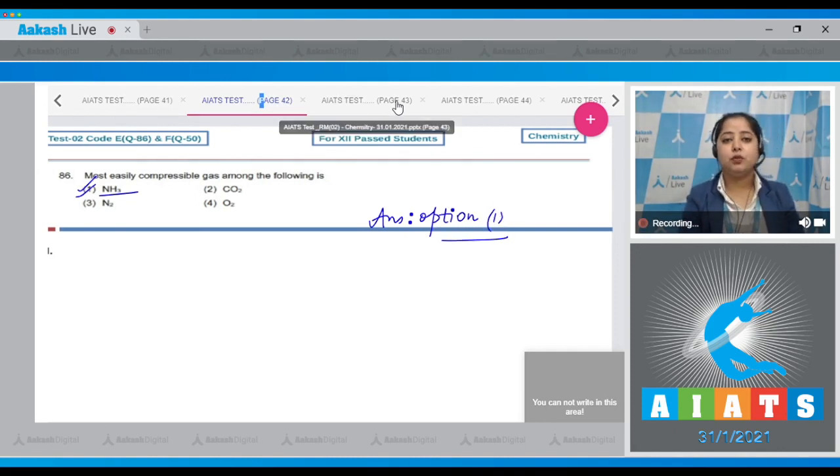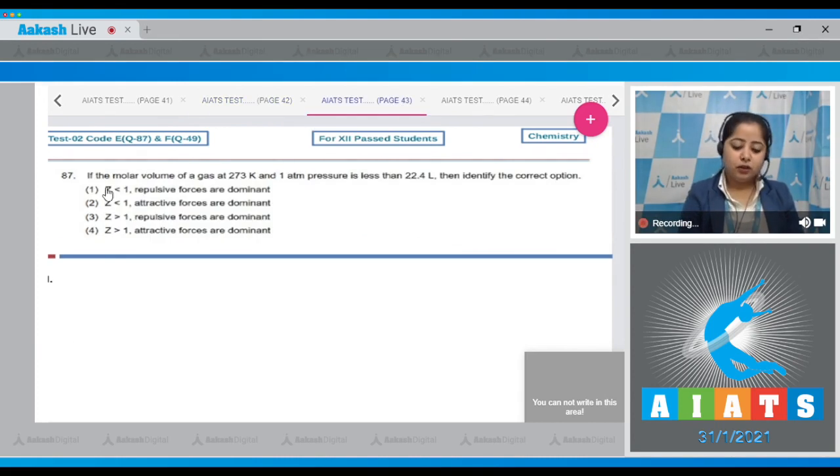Moving to next question, which is question number 87. Let's read it. If the molar volume of a gas at 273 Kelvin and 1 atm pressure is less than 22.4 liter, then identify the correct option. Student, since the molar volume is less than 22.4 liter, that means attractive forces are dominant.